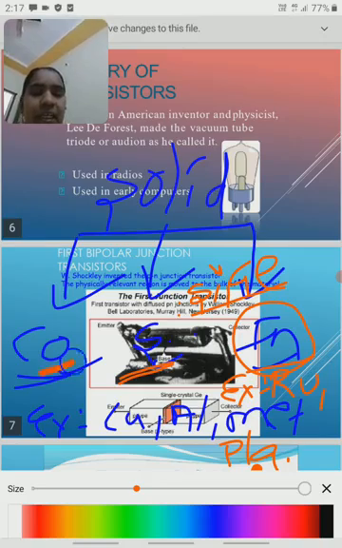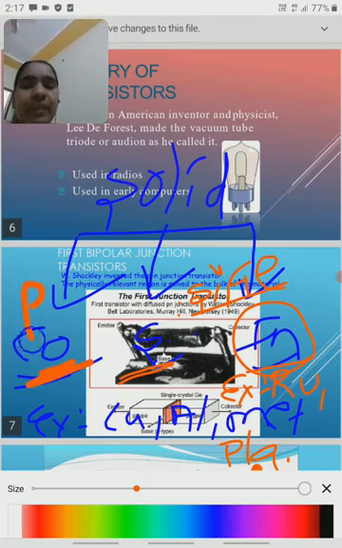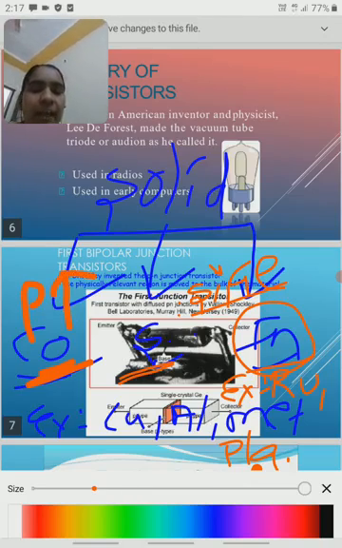Why are we using aluminum? Because the conductivity is high in the case of a conductor. In a conductor the conductivity is very high. The conductivity is represented by sigma. Conductivity is high, meaning it allows a high current. So in the case of a conductor, resistance is very low.